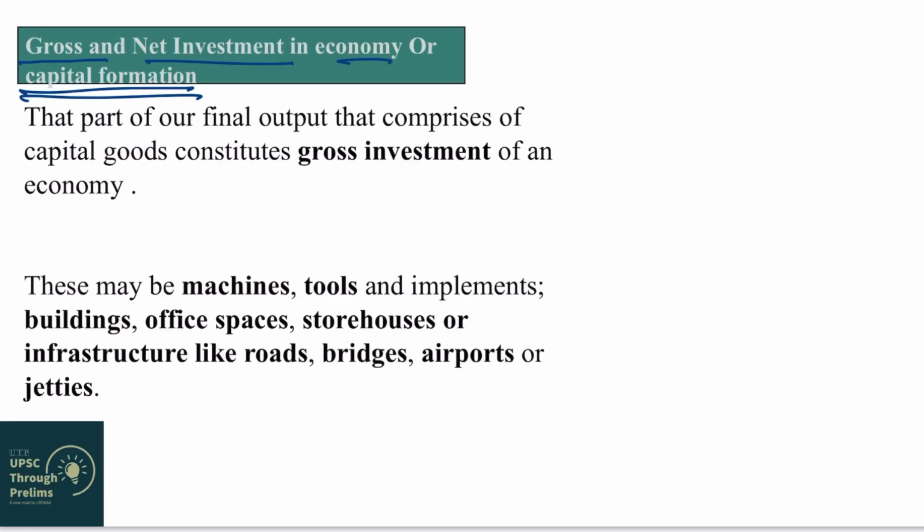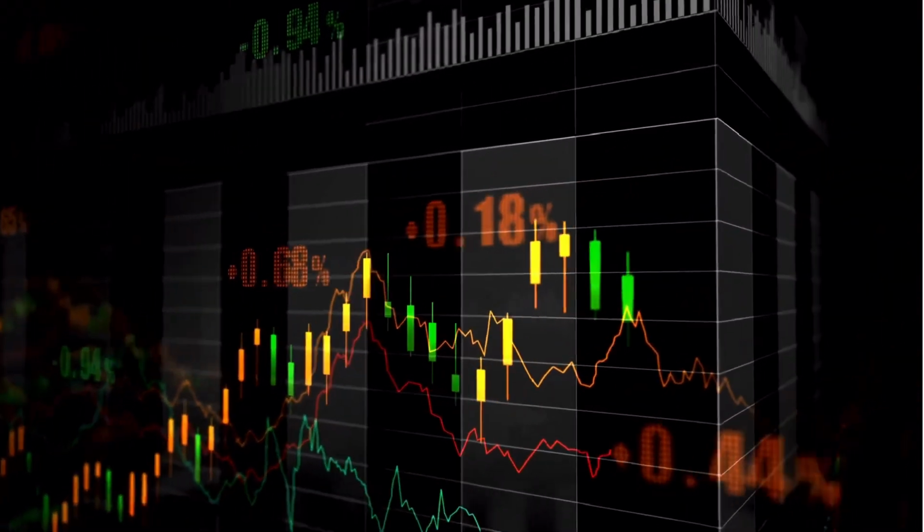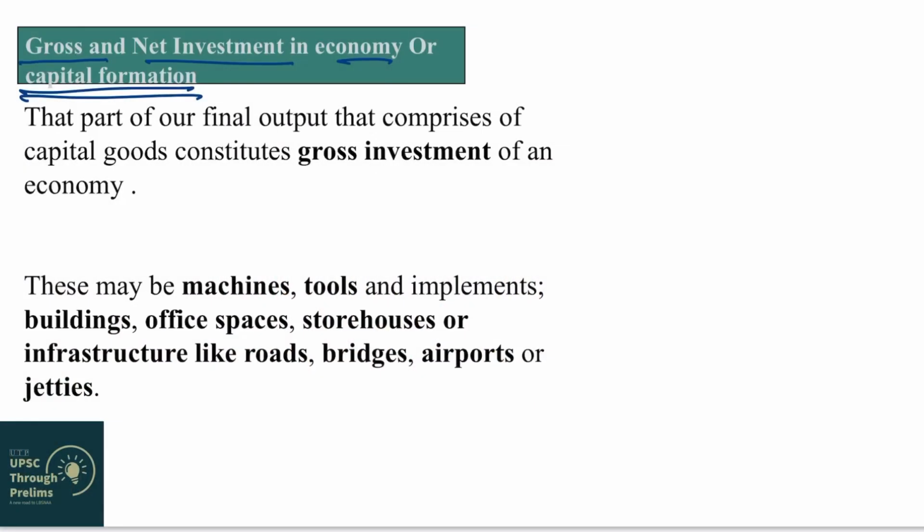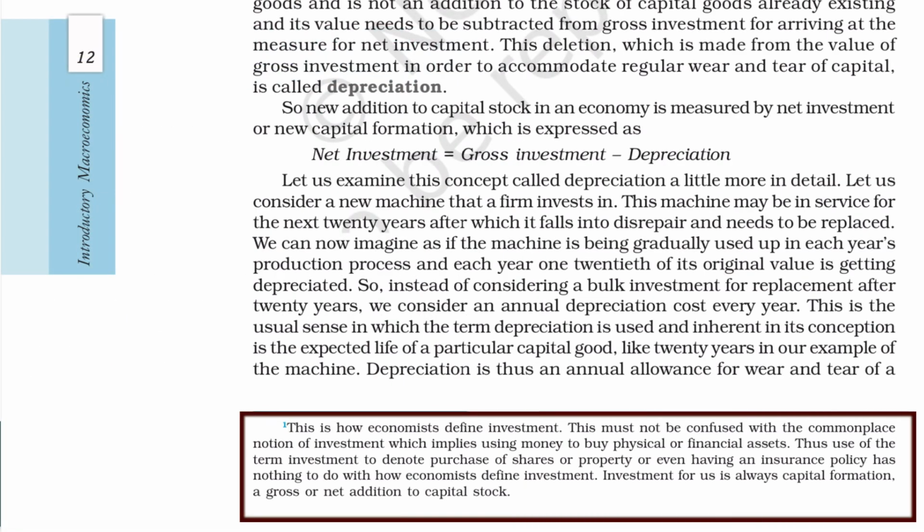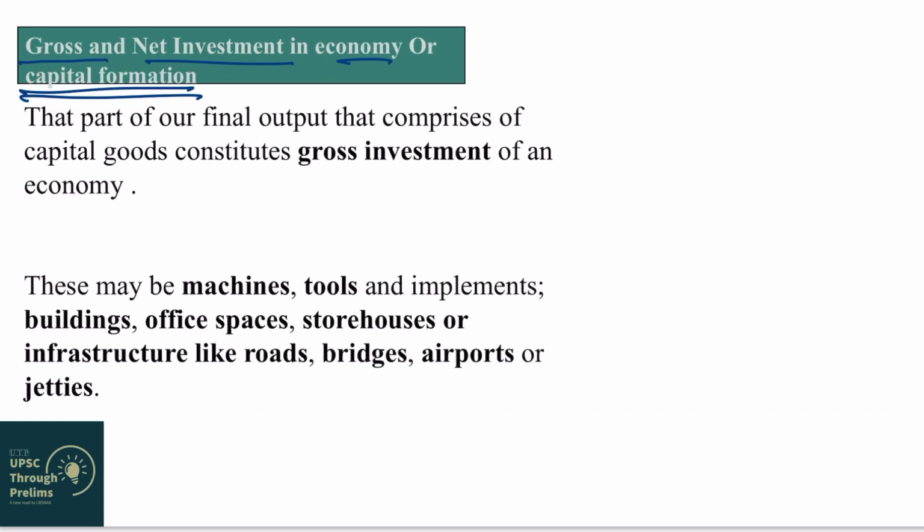The term investment, which is commonly used in economics section of the Hindu newspaper or any other newspaper, normally refers to investment in share markets or investment in other assets, right, for personal consumption and all. But if economists use the word capital formation or gross investment in economy, what they are referring to is what percentage of our GDP is being invested to manufacture capital goods.